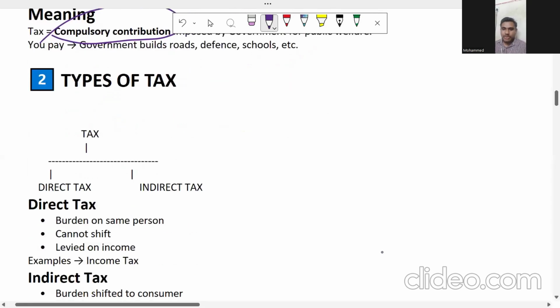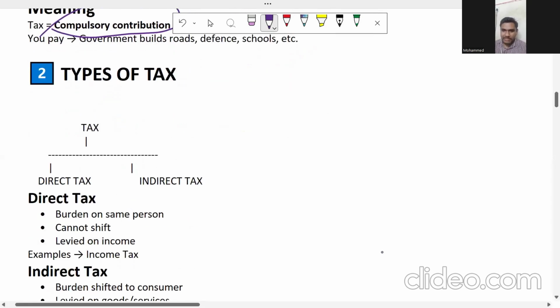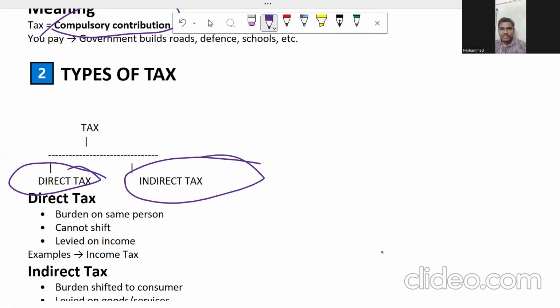Now, broadly, we are going to have two types of taxes. One is direct tax. The second one is indirect tax. Direct tax is a burden on the same person. For example, direct tax is nothing but tax on my income. On my income, I am going to pay the tax, which means the burden is on me. For example, it is my income tax. My brother, my father, my sister cannot pay the tax on my income.